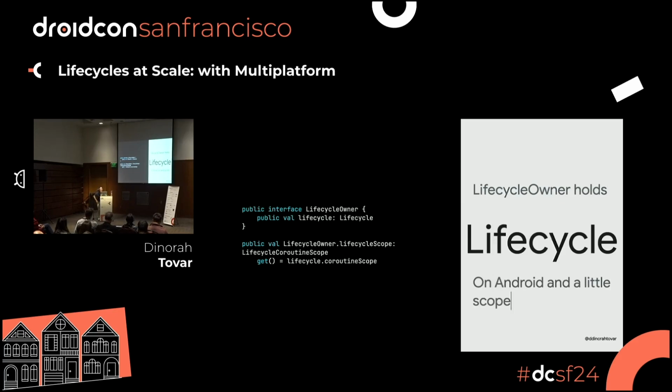And the other part of this is that Lifecycle needs to address Lifecycle Owner. Lifecycle Owner is an interface that it doesn't look like it does much, but actually is called in Lifecycle. Lifecycle is a full class that is in charge of all the events and the states that are changing over the tree, over the views, and all the fragments, and all the activities, and pretty much the lifecycle of your mobile application.